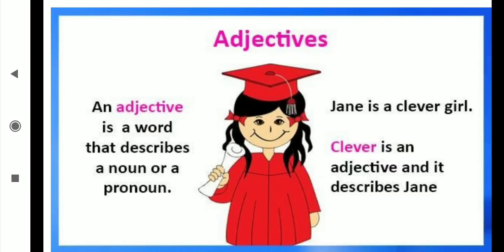Understood? Then here is also one example. Jane is a clever girl. Clever is an adjective and it describes Jane. Jane is the noun. For this girl, we are getting one extra piece of information. Which extra information? That she is clever, and this clever is the adjective.